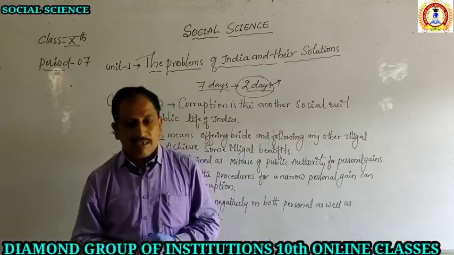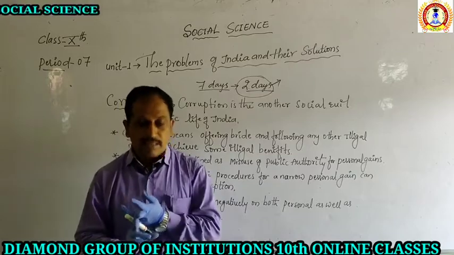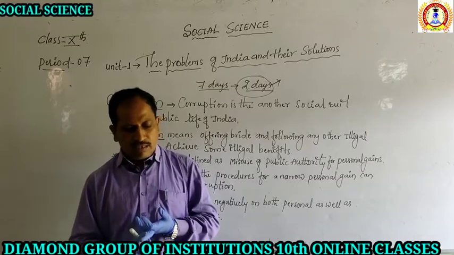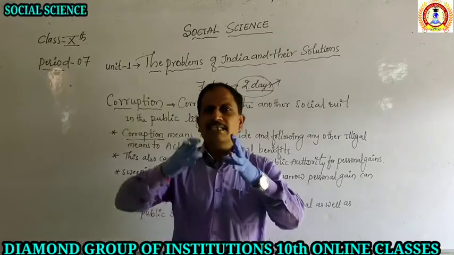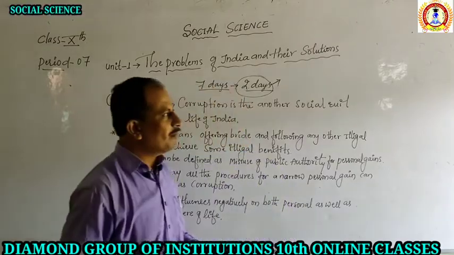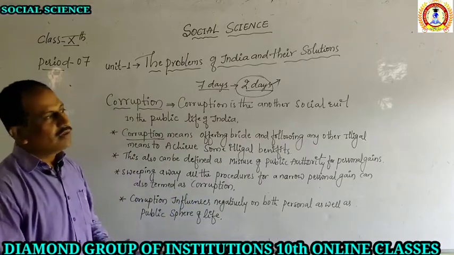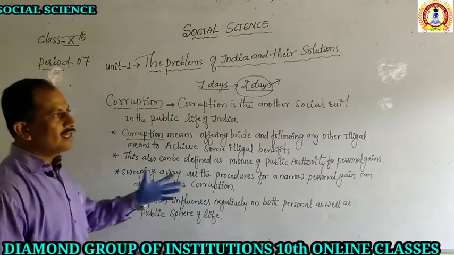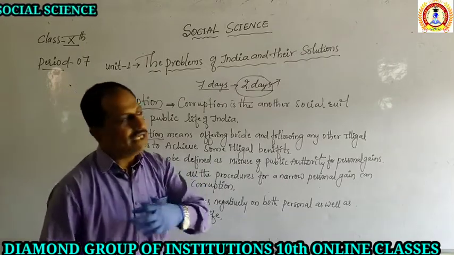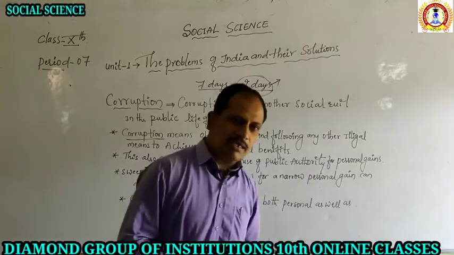In the public sphere, due to corruption we find bribery, nepotism, caste favoritism and some other international slowdowns. You can take the example of smuggling between two countries. Going toward the borders and coastal areas, there we find smuggling of goods without paying any taxes to the government. The goods are sent to the other country.